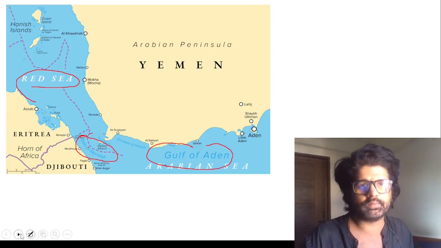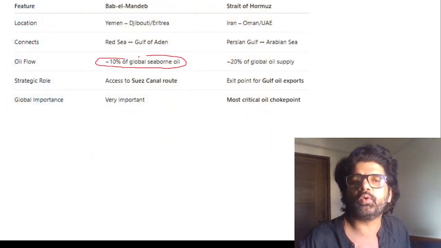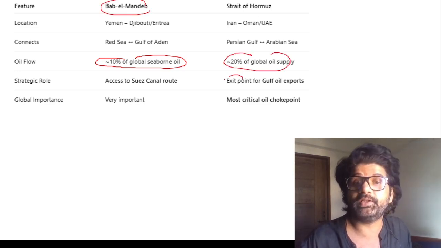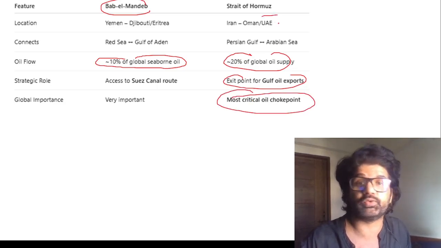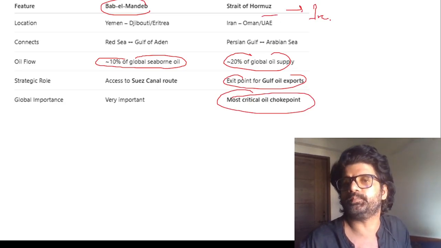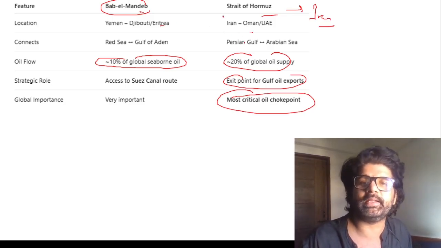This is the key difference which you have to understand, and then you can see oil flow: Bab al Mandab, 10% of global seaborne oil; Strait of Hormuz, 20% of global oil supply, exit point for Gulf oil export. That's why it is the most critical oil choke point, Strait of Hormuz, which Iran has choked. So yeah, difference between them, really important.